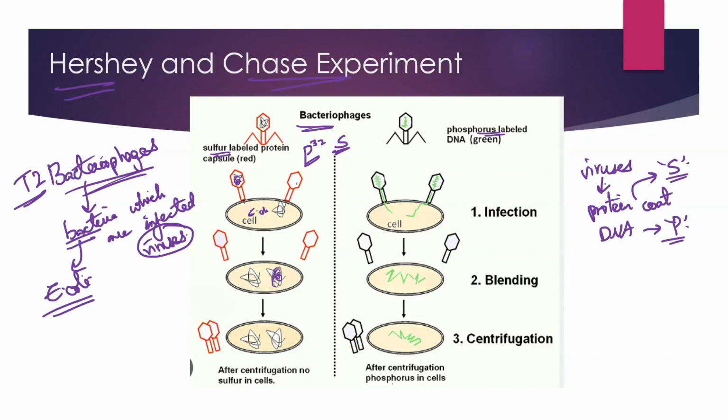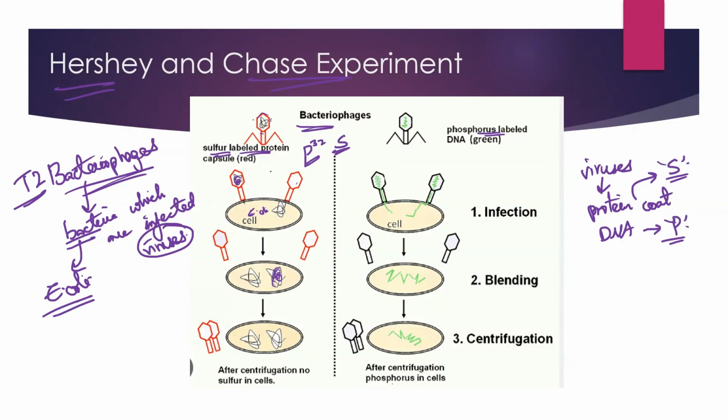So they have grown these bacteriophages, in this case, in a medium which is radioactively labeled with sulfur. When it is radio labeled with sulfur, will the viral protein coat be radio labeled or the viral DNA? Obviously, the viral protein coat is radio labeled because the sulfur is radio labeled. In the other case, they have grown the bacteriophages in a medium containing radio labeled phosphorus. So the radio labeled phosphorus binds to the DNA, not the protein coat, obviously the DNA.